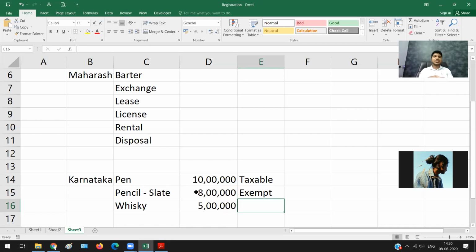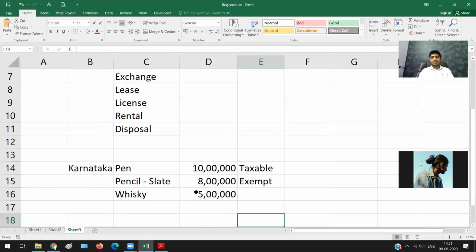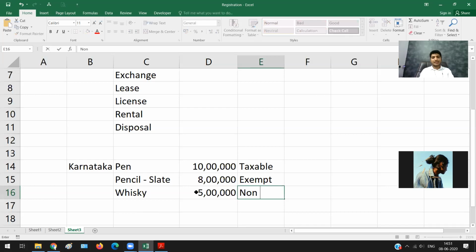When you look at section 9, it says there shall be GST on all goods and services except two items: one, alcohol liquor for human consumption, and then petroleum products. Petroleum is forever kept outside the purview of levy, that is charge of GST. So on alcohol liquor for human consumption, there will never be GST. So whiskey is a non-taxable supply, correct? This is what we have studied.